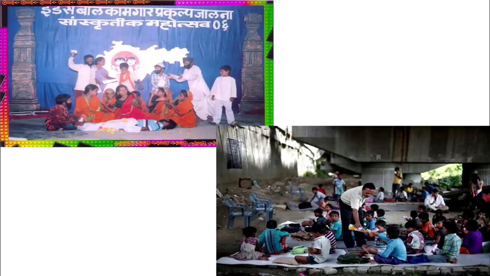Now you can see in these two pictures, the above picture is related to the Indus child labor project, where the children are imparted education through different means, where the children are involved in cultural functions, and different cultural activities are organized for these children. And in the bottom picture you can see the provision of education for the child labor.